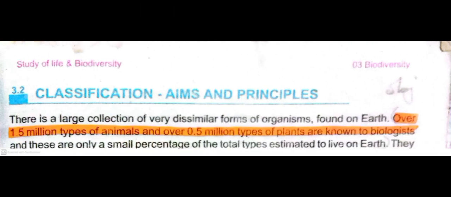Okay. Also highlight one line in your books. The very important one from the objective point of view is: over 1.5 million types of animals and 0.5 million types of plants are known to biologists, and these are only a small percentage of the total types of organisms which the scientists estimate to live on Earth. Okay, so highlight this line from the objective point of view.